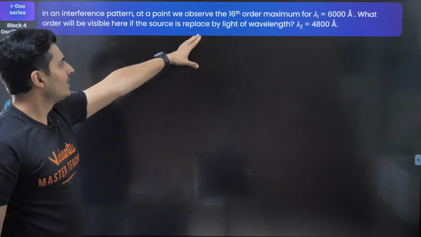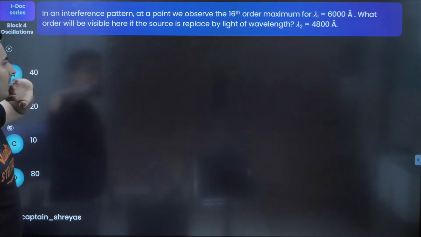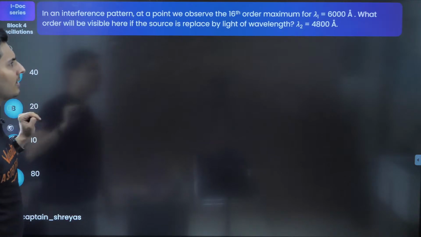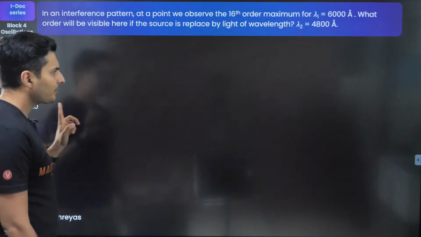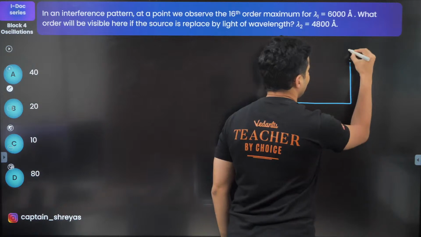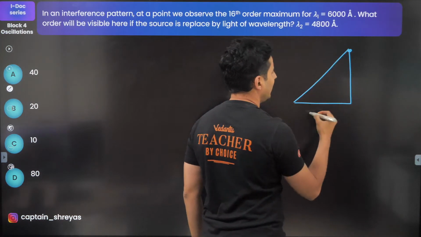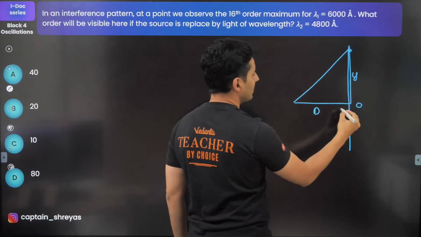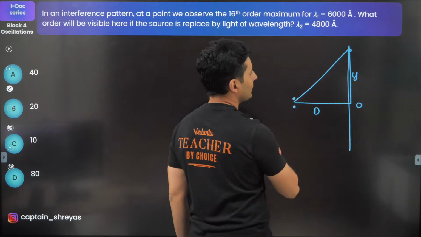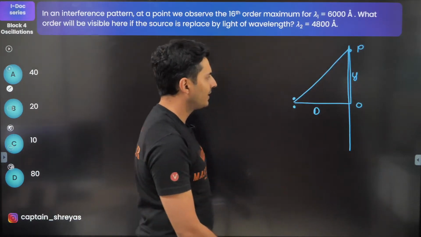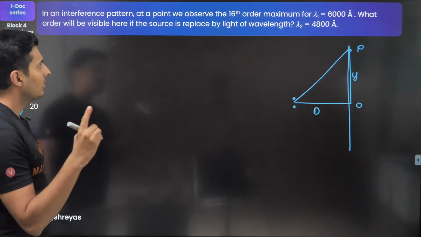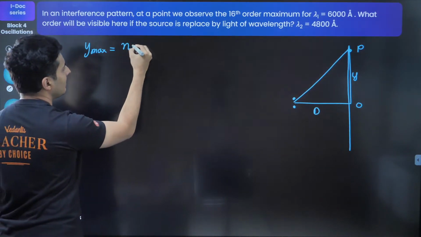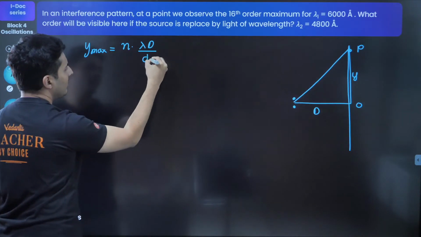In an interference pattern we observe the 16th order maxima for lambda 1. What order will be visible if the source is replaced by light of a different wavelength? Interesting. Remember, this is your screen, this is your center, this is D, and these are your sources. This is the point where you are seeing the interference. The coordinate for a bright fringe is n times lambda D divided by small d.